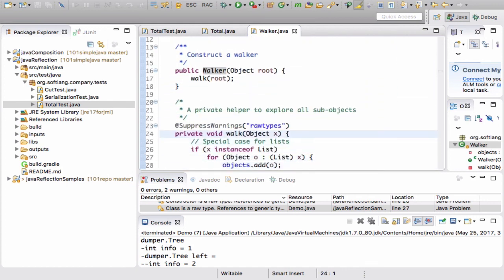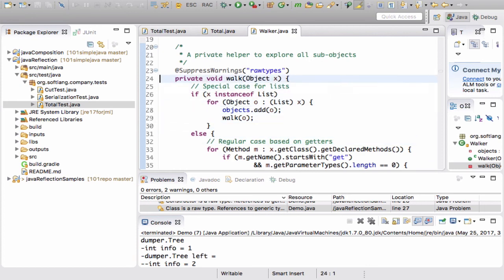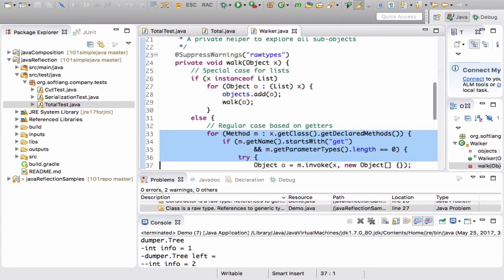So how does this walk look like? Well, we have to distinguish a number of cases, but this object could be a list object, and if so, of course, all the elements in the list should be added to the list of sub-objects, and we also need to walk each and every one of these elements in the list. If it's not a list, then it's some other kind of object, and then what we do here is